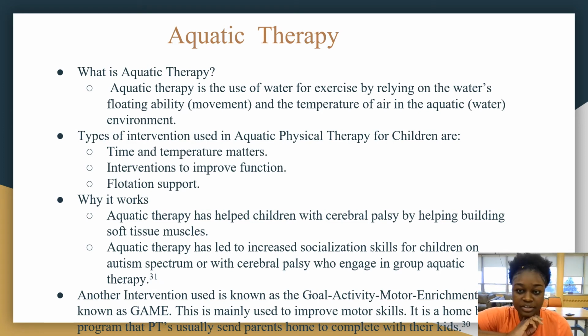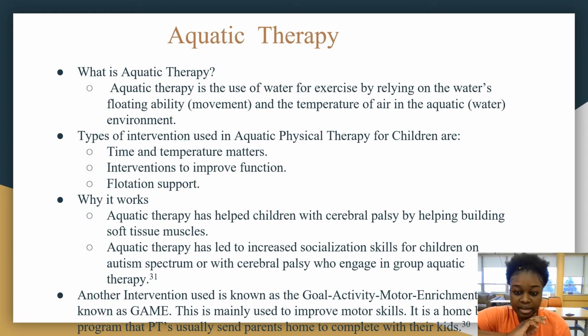The types of intervention used for the child are time and temperature matters, interventions to improve function, flotation support. Why it works: aquatic therapy has helped children with cerebral palsy by helping them build their soft tissue muscles, and it has helped with socialization skills for children on the autism spectrum or with cerebral palsy who engage in group aquatic therapy.